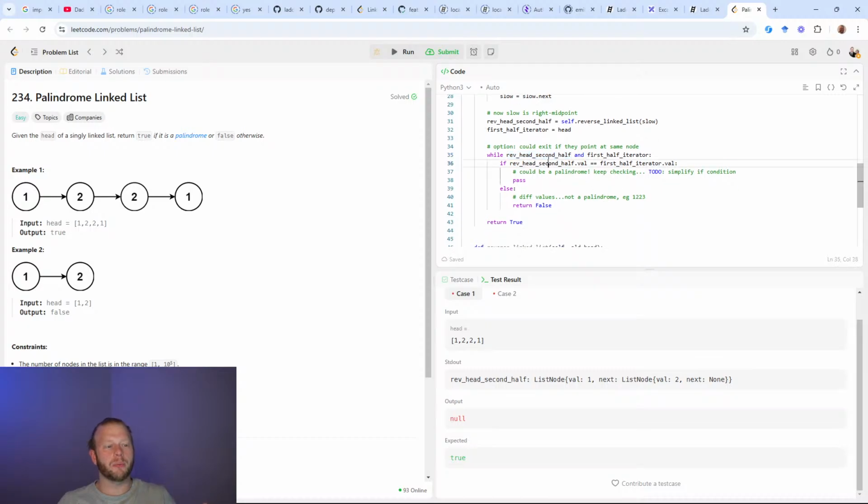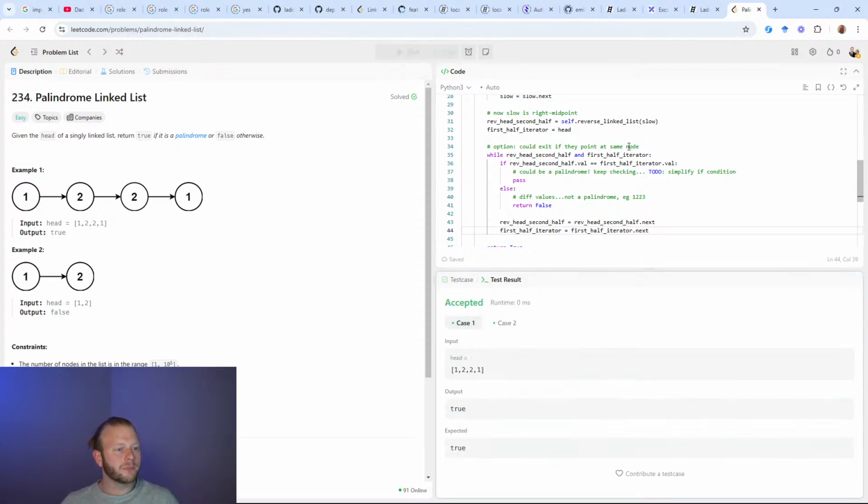Okay, so here's the issue with my while loop. I never reassign them to the next iteration. Are y'all seeing that? So they're not actually traversing up as I thought they would. They're just referring to 1 and 1 over and over and over forever. That's the reason we have a timeout. Okay, so I just need them to traverse up. Yeah, okay. So that solves the problem, I think.